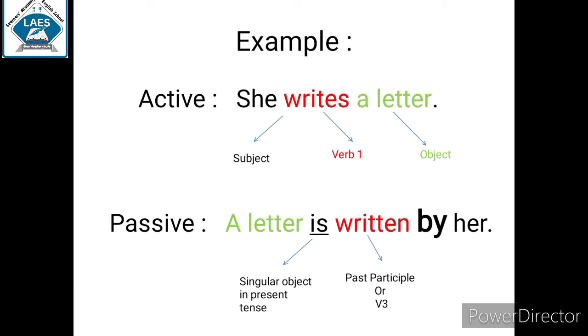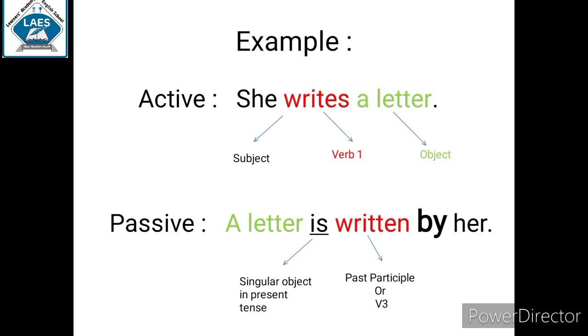To convert into passive voice, the structure is object plus verb of third form plus subject. So we'll take the object first, that is a letter. Then is is used, because it is in the present tense.